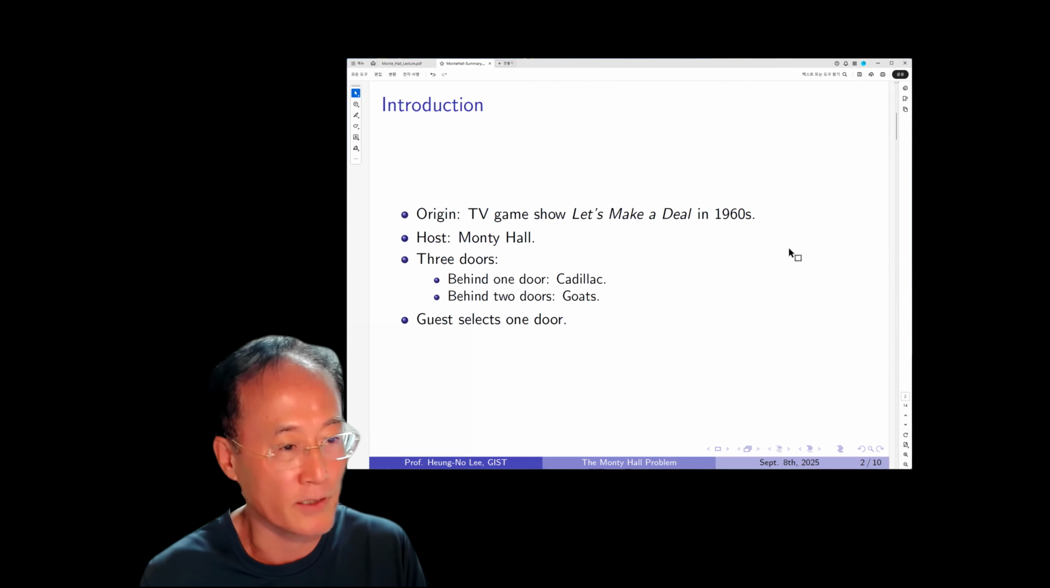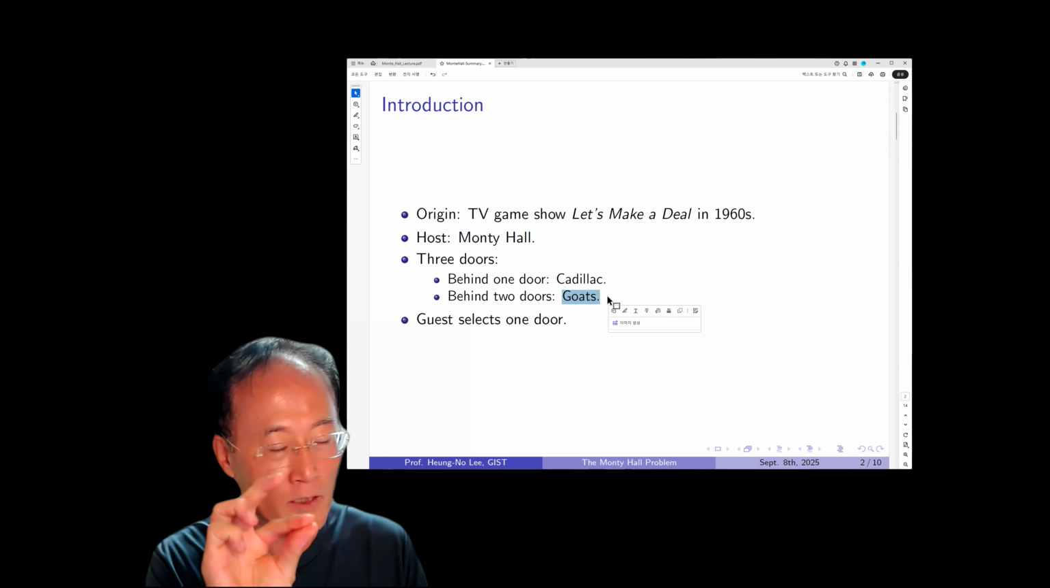All right, so the introduction. Monty Hall is a TV game show, Let's Make a Deal, from the 1960s. Monty Hall is the show host, and there are three doors behind Monty Hall. Behind one door, there is a Cadillac, and behind the other two doors, there are goats. So three doors: one has a Cadillac, and each of the other two has a goat.